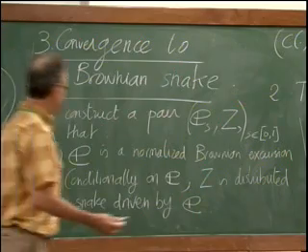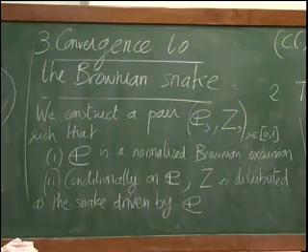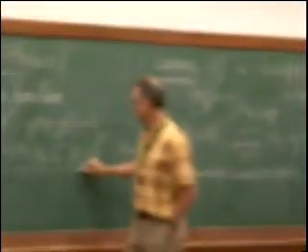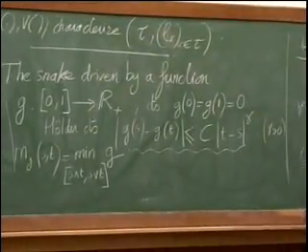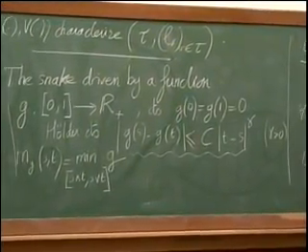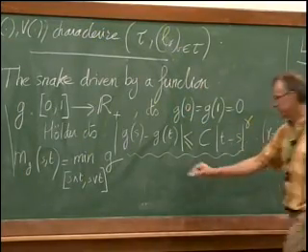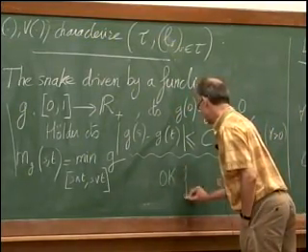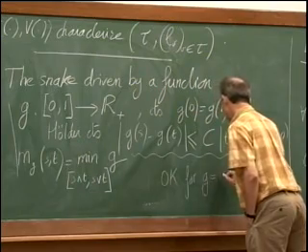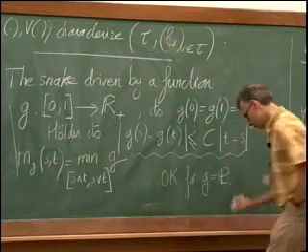So you can do that. Remember that in order to define the snake driven by a function, I needed this Hölder continuity assumption. This assumption is okay if I take g equals Brownian excursion.